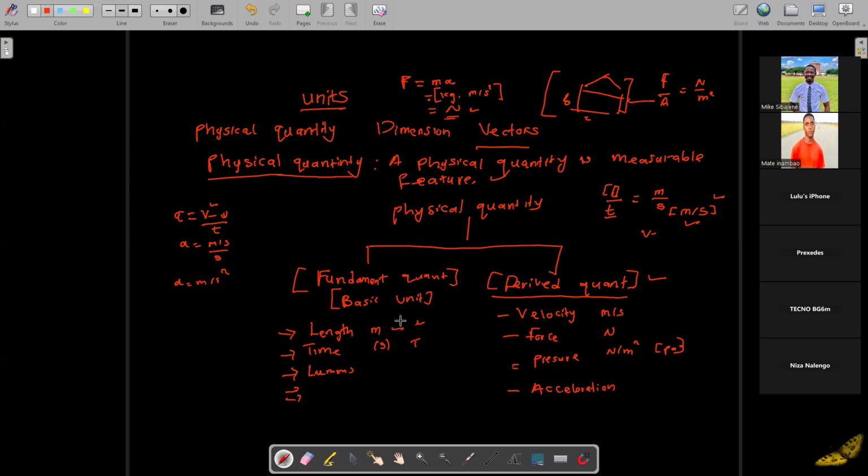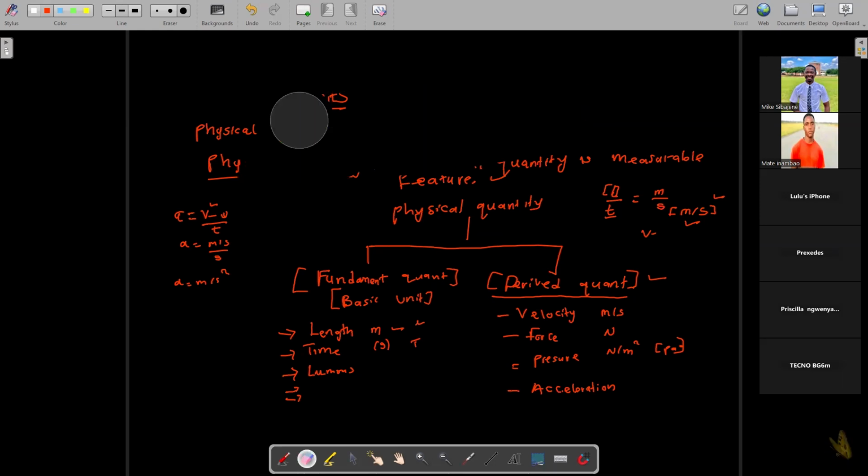Those are examples of derived and fundamental quantities. Any questions, guys, from there? If you have a question, you can ask. Feel free, guys. We are interacting. Feel free to answer and participate. Quietness means that everyone is okay with whatever they've been given, isn't it? Okay, let's proceed.